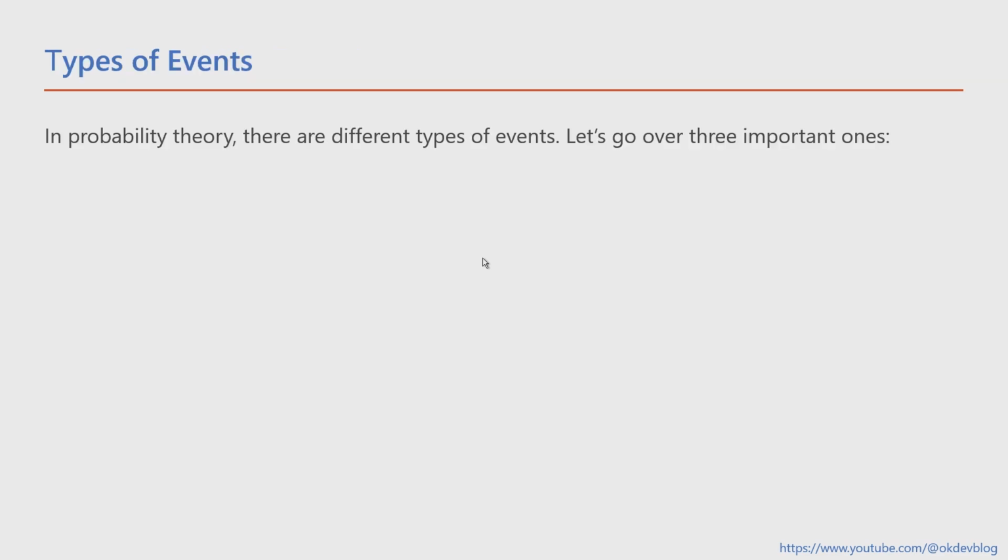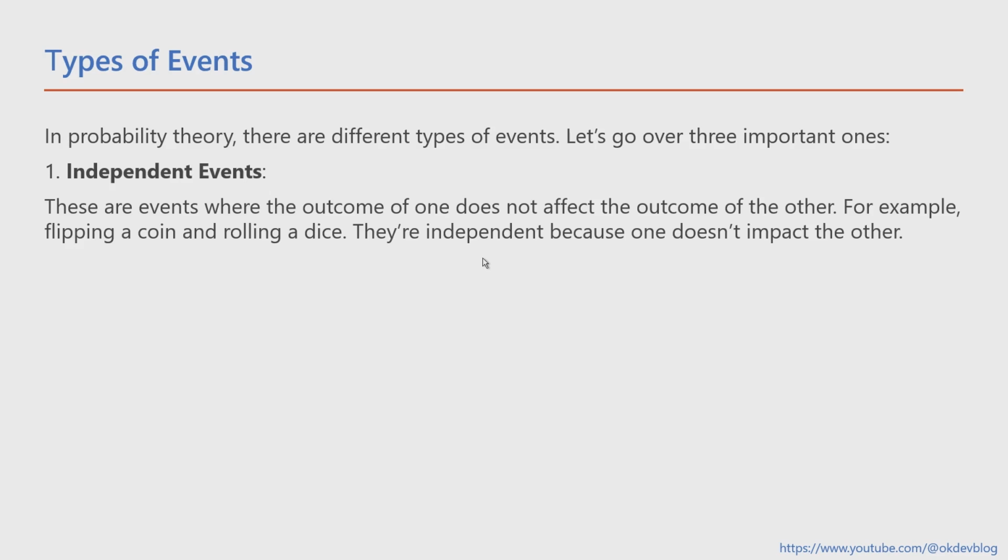Types of events. In probability theory, there are different types of events. Let's go over 3 important ones. 1. Independent events. These are events where the outcome of one does not affect the outcome of the other. For example, flipping a coin and rolling a dice. They're independent because one doesn't impact the other.